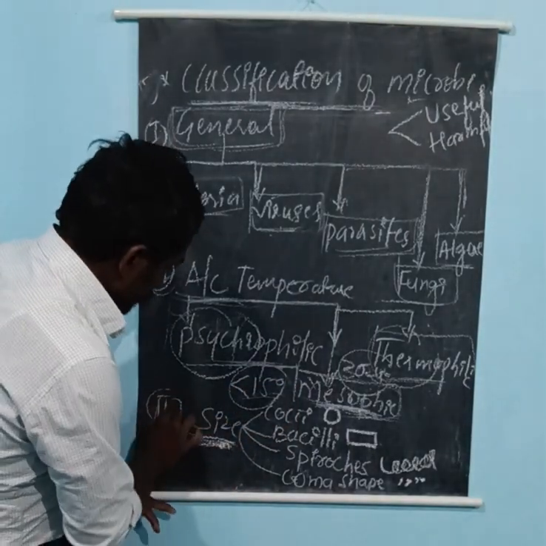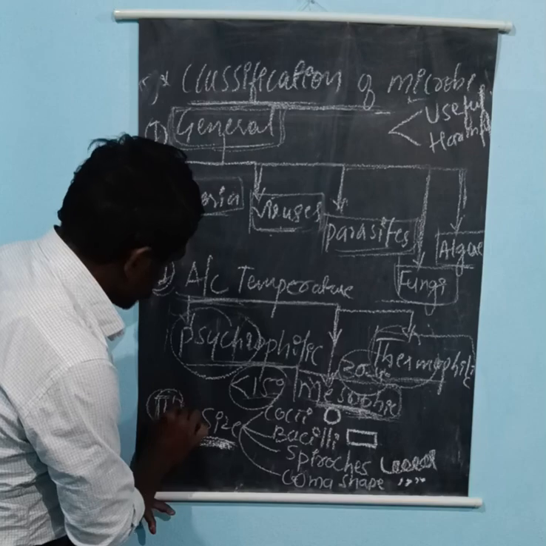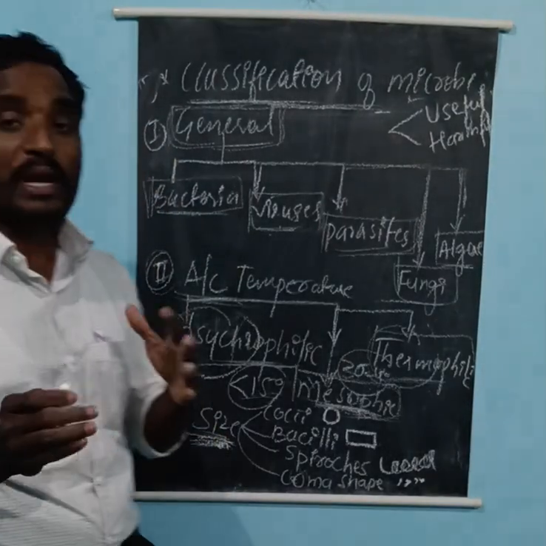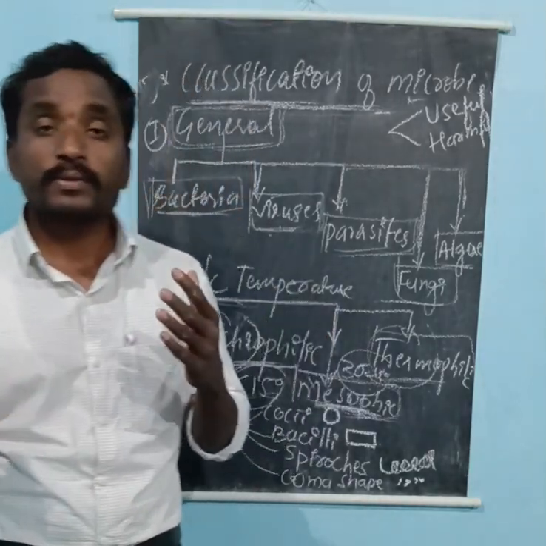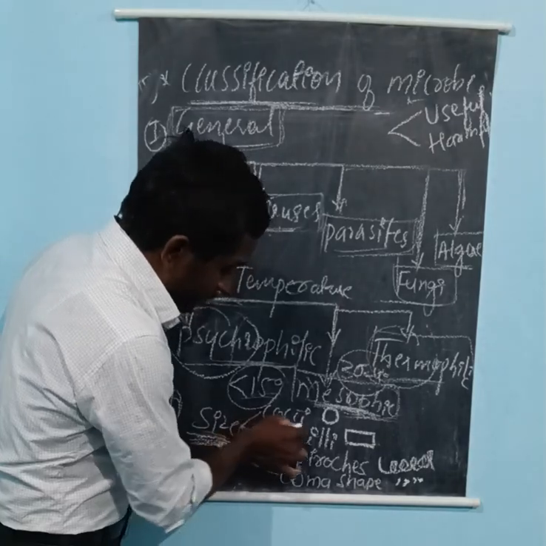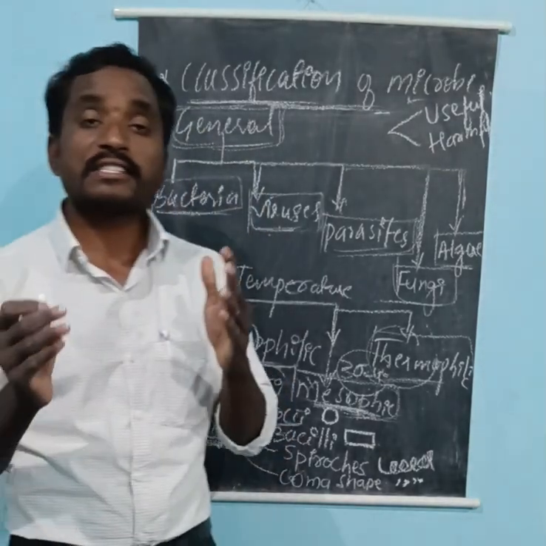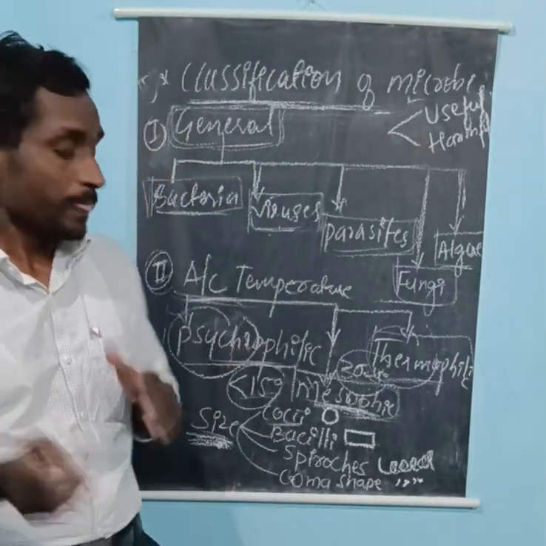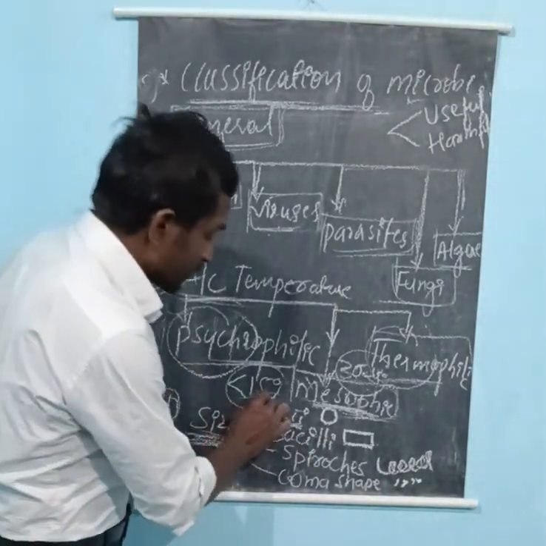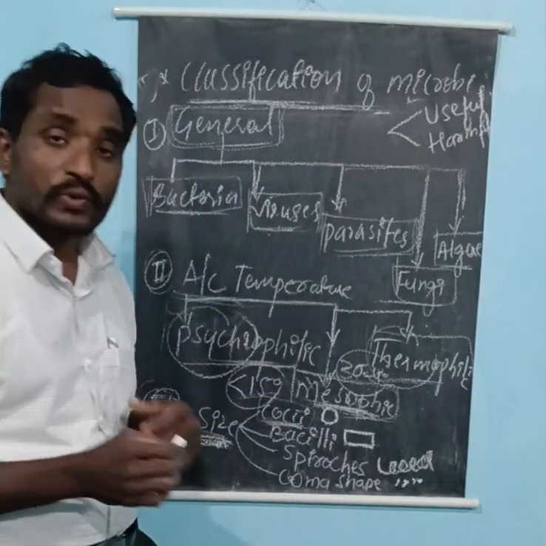Now come to the third classification, according to size and shape. Depending upon the size and shape, the microbes are divided into 4 types. The first one is cocci. Cocci are round, circular, or spherical in shape. Those kinds of microbes we call cocci.